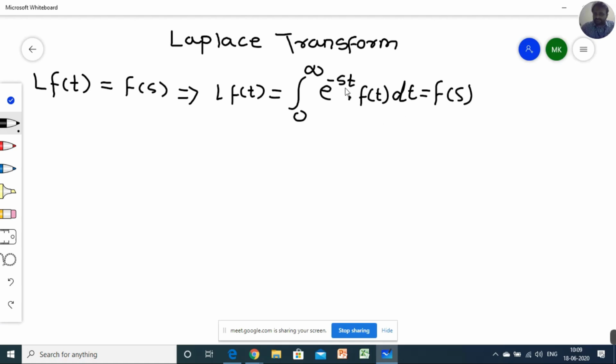Without this expression we are not able to calculate any Laplace transform for any functions. I'm just considering f of t is my function. I calculated that f of t gives F of s, a function in time domain converted to a function in frequency domain. But the process working in the middle is the Laplace transform, and this expression is known as Laplace transform. Please remember this equation: integral 0 to infinity e raised to minus st into f of t into dt is equal to F of s.